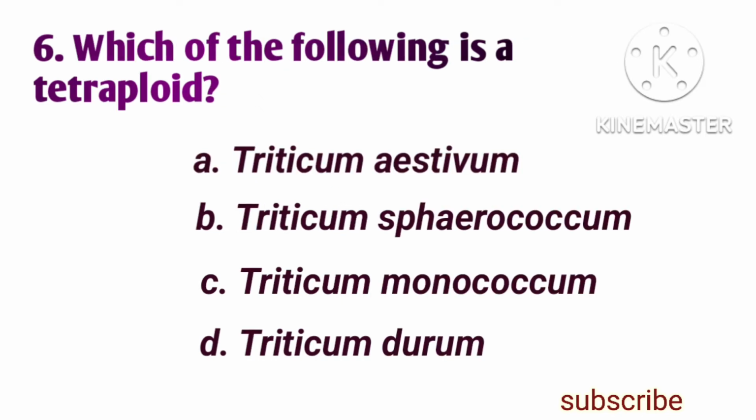Which of the following is a tetraploid? Option A, Triticum aestivum. Option B, Triticum sphaerococcum. Option C, Triticum monococcum. Option D, Triticum durum. The correct answer is option D, Triticum durum.